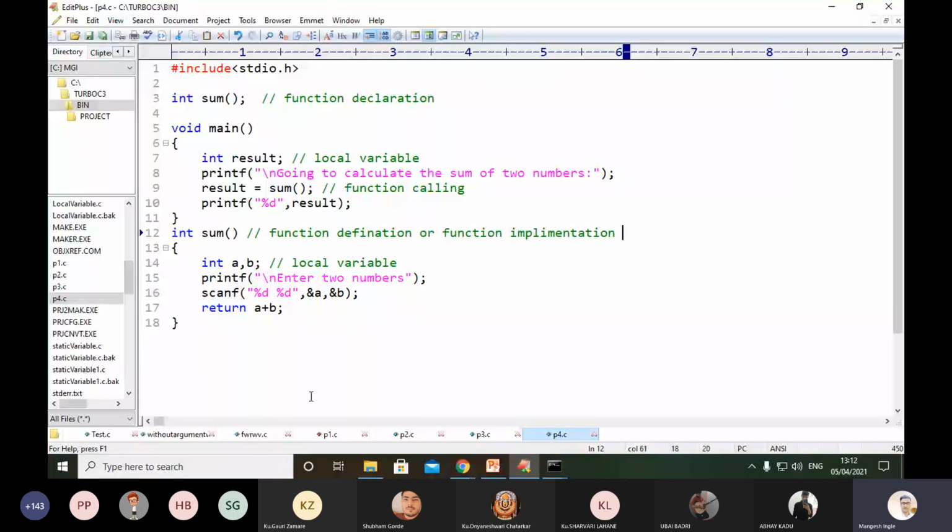Okay, concentrate. Here we wanted to perform addition of two numbers without parameter but with return value. Without parameter but with return value. Just hold on guys.